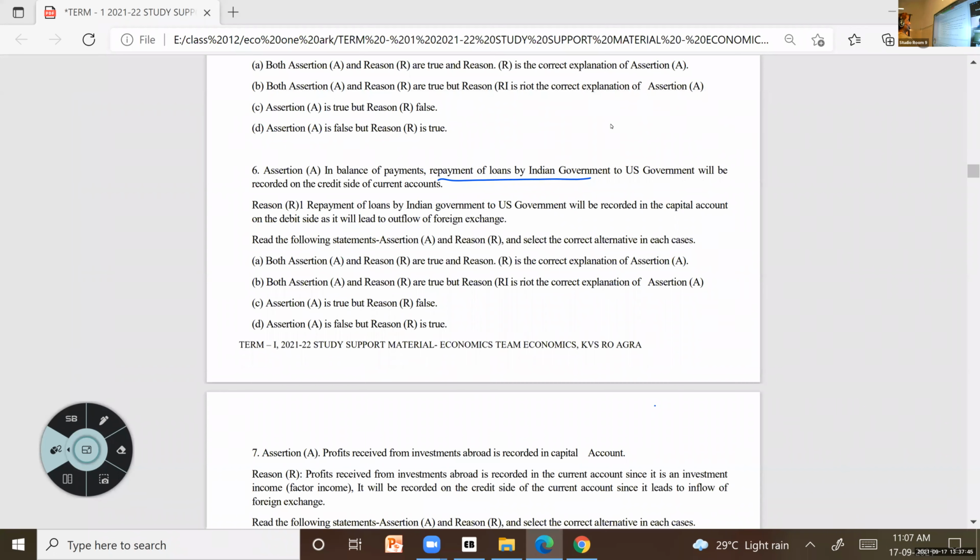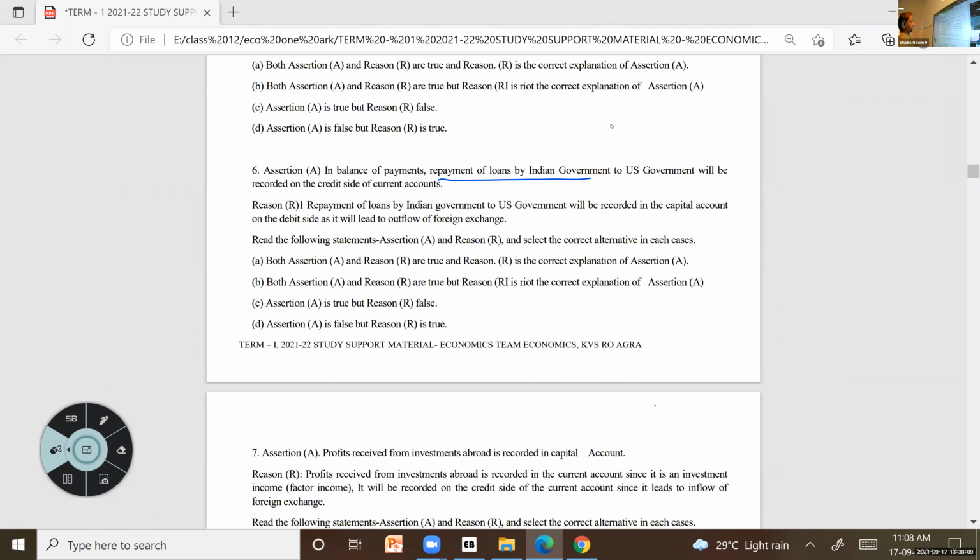Anila, repayment of loans by Indian government, that will be posted in which account? Ma'am, the credit side of current account. Credit side of current account. It is a credit means what now?